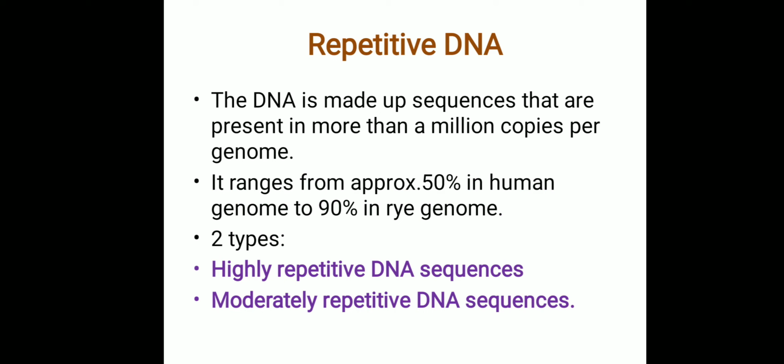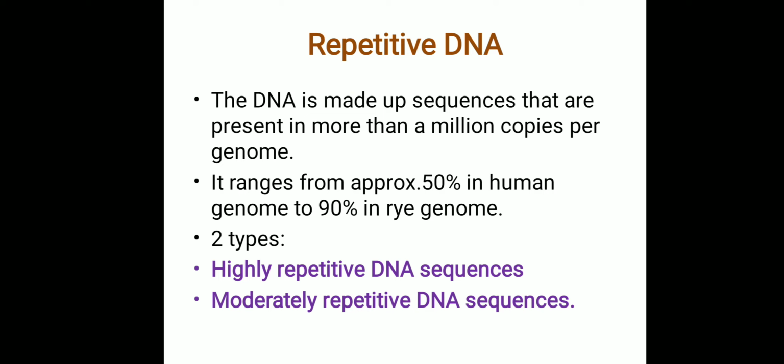Now this repetitive DNA is made up of DNA sequences that are usually present in more than 1 million copies per genome, whereas unique DNA or non-repetitive DNA is present as 1 copy per genome. That is the difference between unique, non-repetitive and repetitive DNA sequences. The proportion of repetitive DNA ranges from approximately 50% in the human genome to 90% in the rye genome. If you see unique, it was 8% in rye and 80% in lower eukaryotes, right?